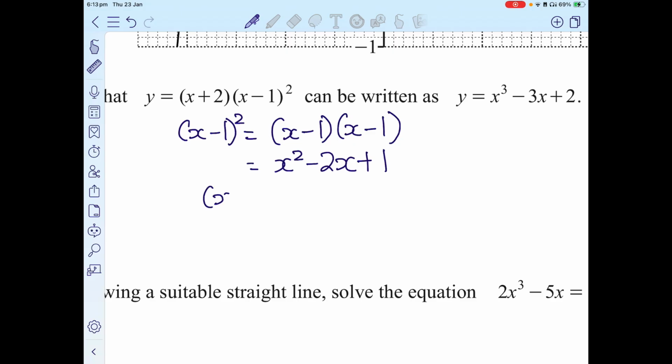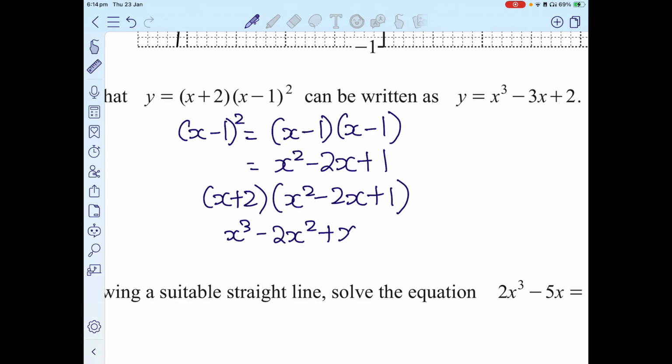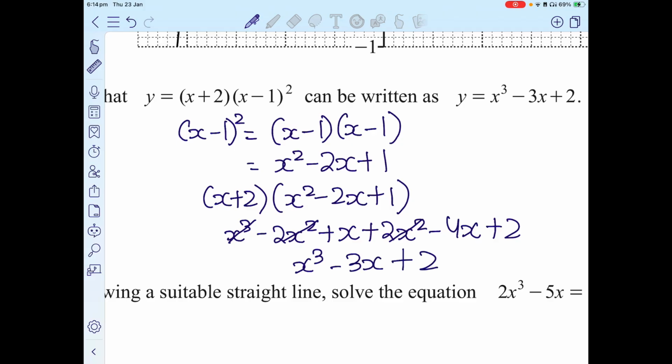If I take (x plus 2) now, which is the other multiple, into (x squared minus 2x plus 1), I would get x into x squared minus 2x plus 1 times x, that is x cubed minus 2x squared plus x, plus 2x squared minus 4x plus 2. So that gives me x cubed. The negative 2x squared and 2x squared get cancelled. 1 minus 4 is negative 3x, plus 2. Hence, we have proved it.